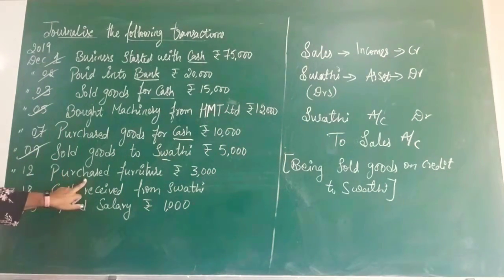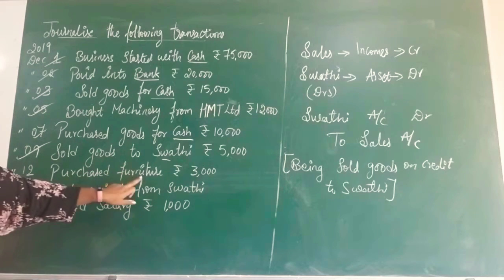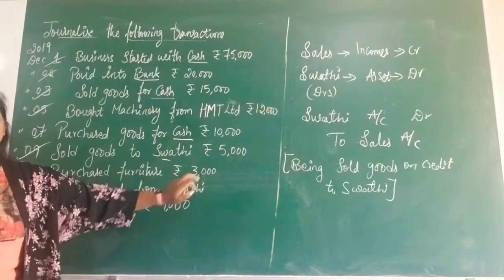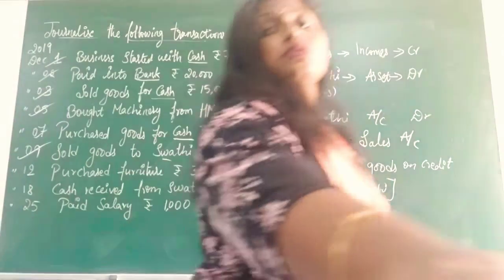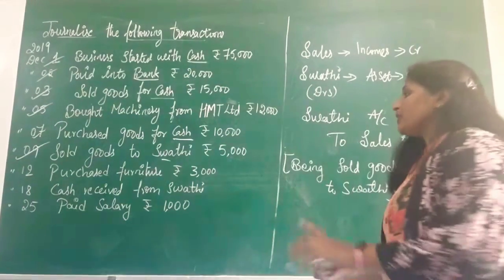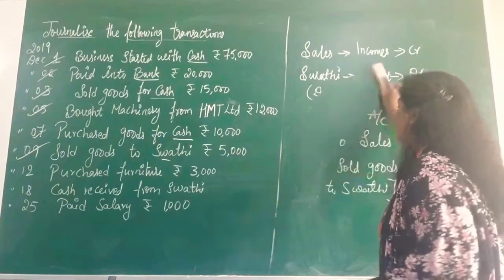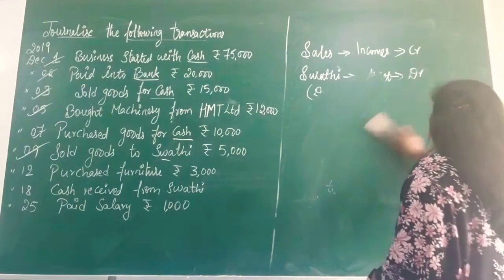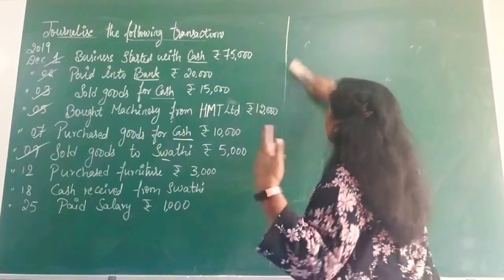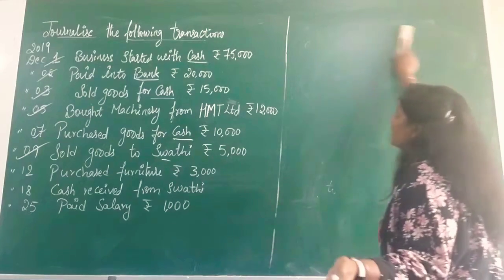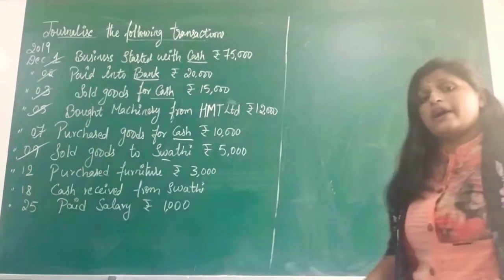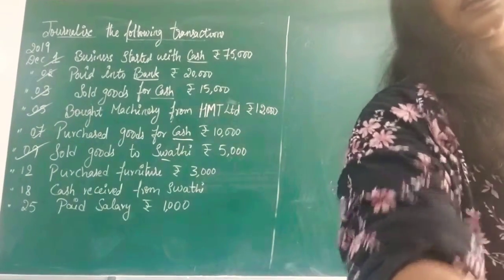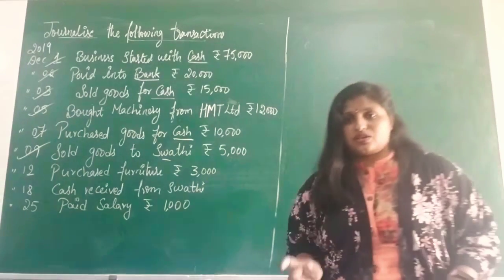Next, coming to the next entry, date number 12, purchased furniture rupees 3,000. Now you should tell me whether it is a cash transaction or credit transaction. They have not given the name of any person or any artificial person, and also they have not given the word cash.